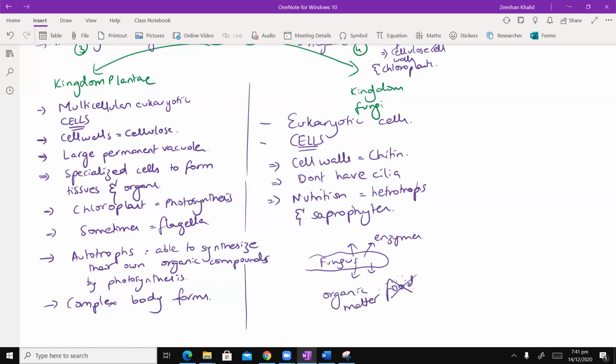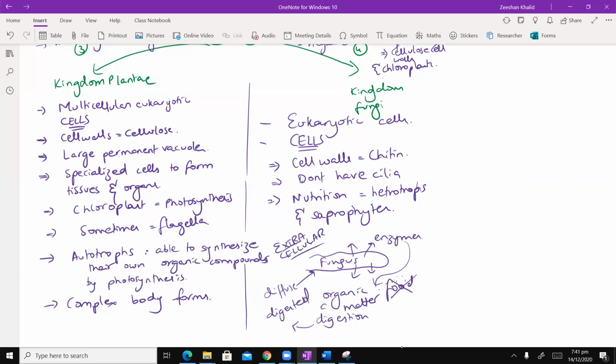It has to decay. The enzymes will come and act on the organic matter. Digestion will take place. Okay. And once digestion has taken place, the digested matter will diffuse back into the fungus. So all of this is known as extracellular digestion.